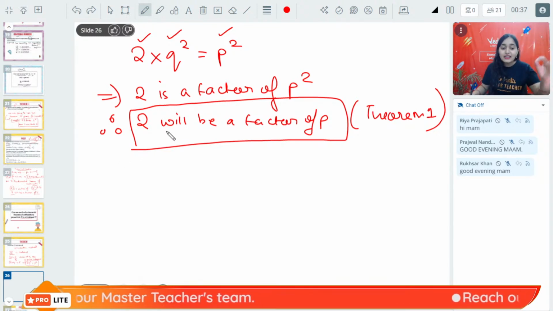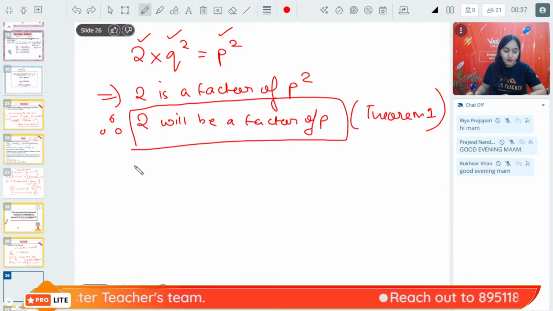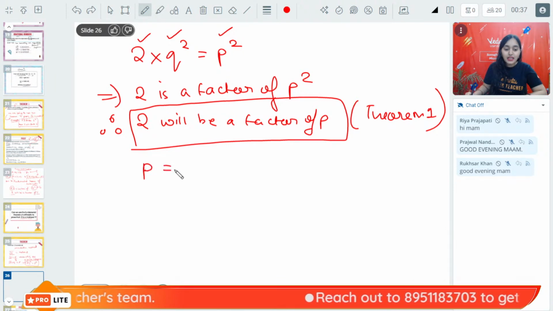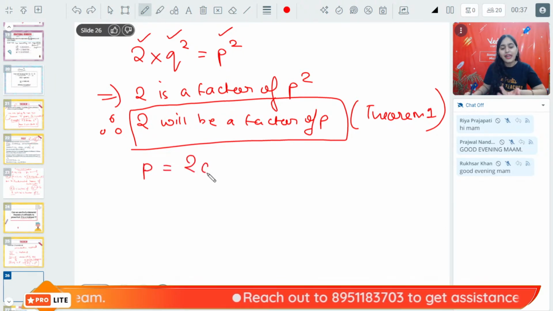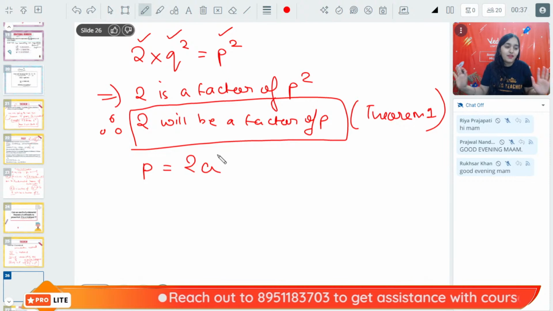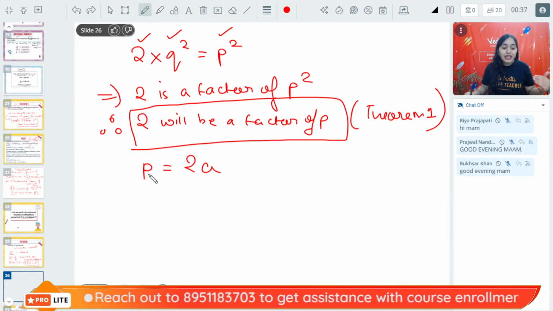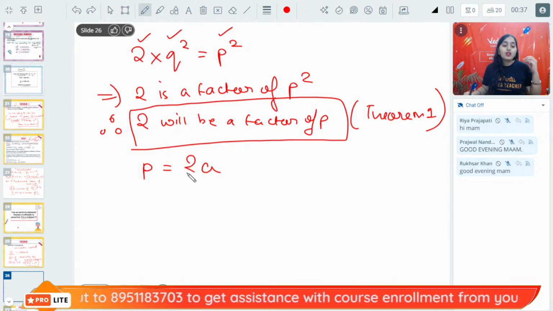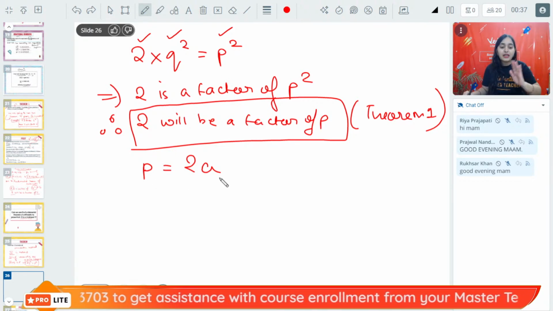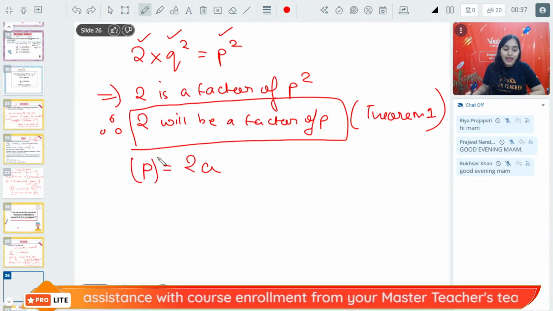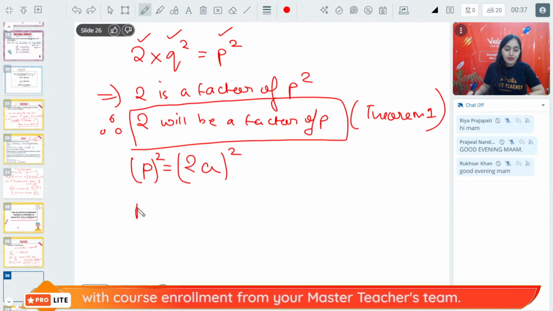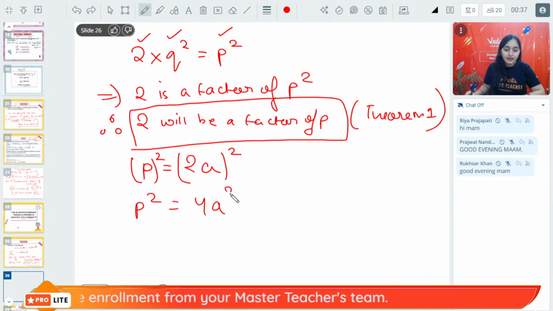Now, since 2 is a factor of P, I can write P as 2A. Anything, A, B, C, D, whatever variable you want to take. P is a multiple of 2. 2 is a factor of P. So, I can write P is equal to 2A. Now, squaring on both the sides, I am getting P square is equal to 4A square.